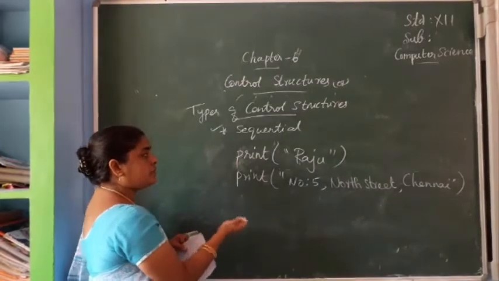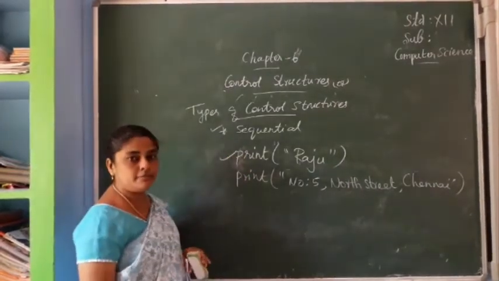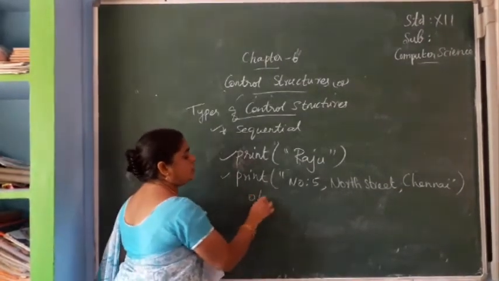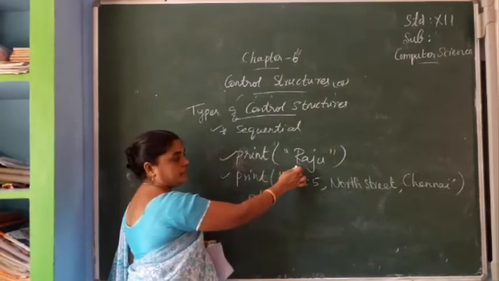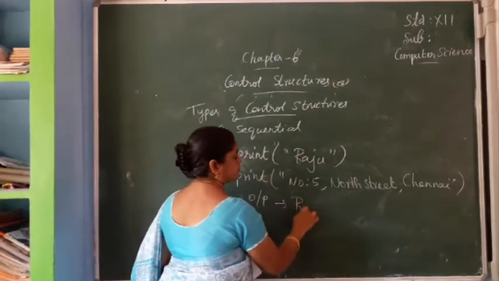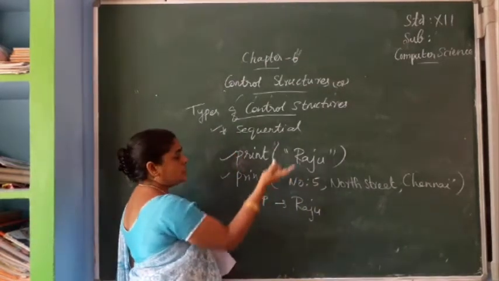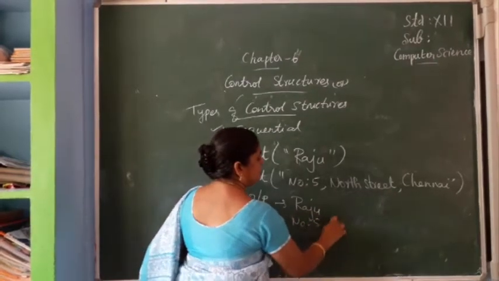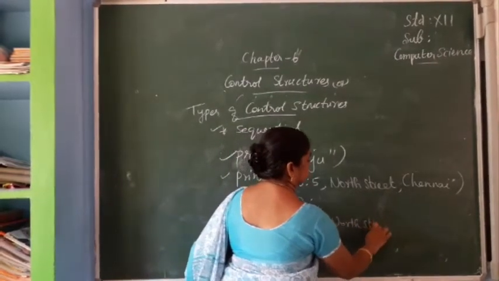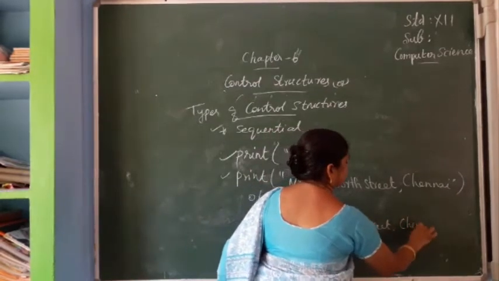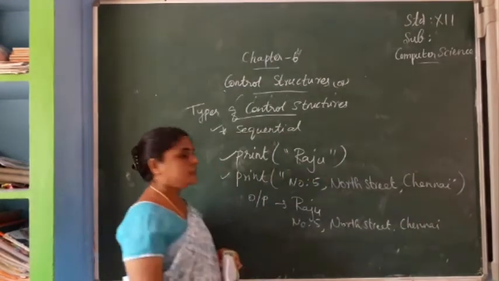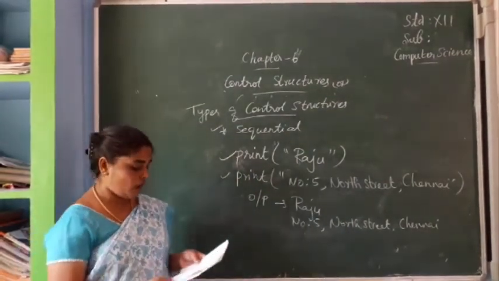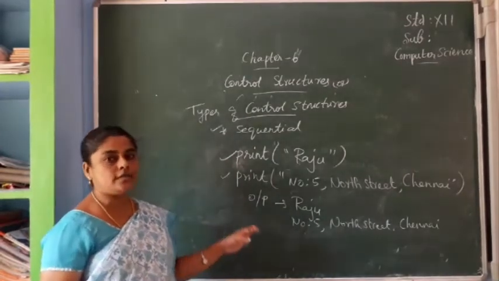Sequential means the first statement will be executed, then the second statement will be executed. So what will be the output now? It will print the name, Raju. After executing this, what will be printed? The address, number 5 North Street, Chennai. This is about the sequential statement. All the program statements will be executed one after another.